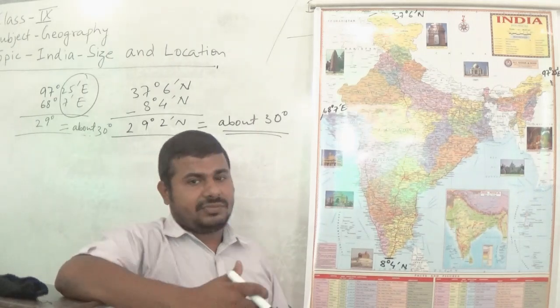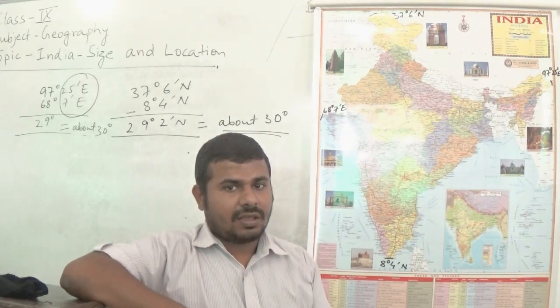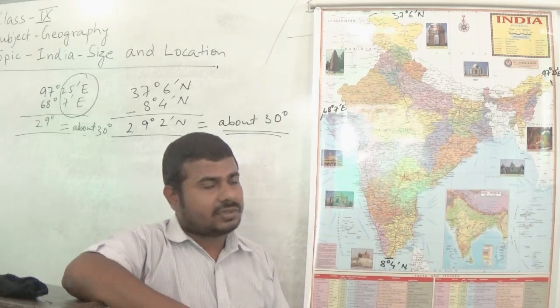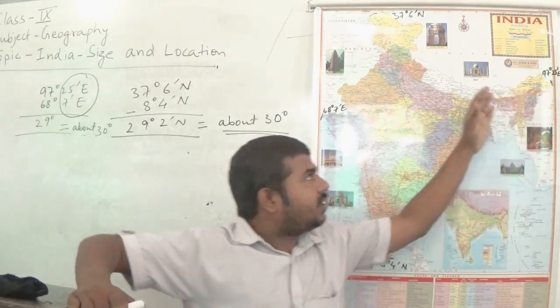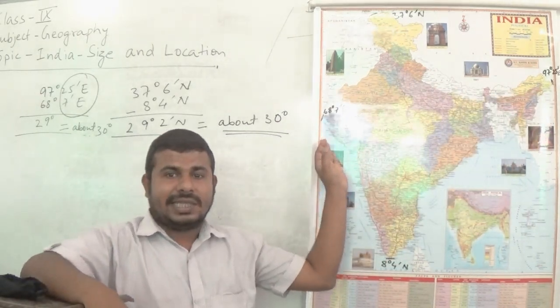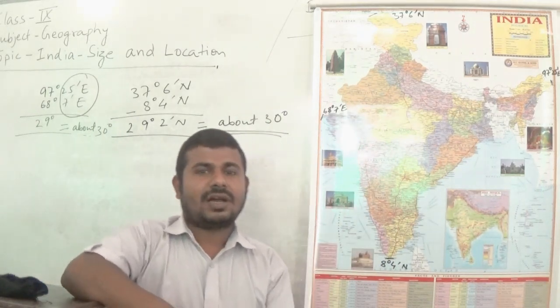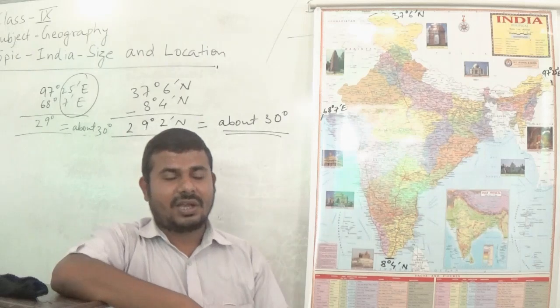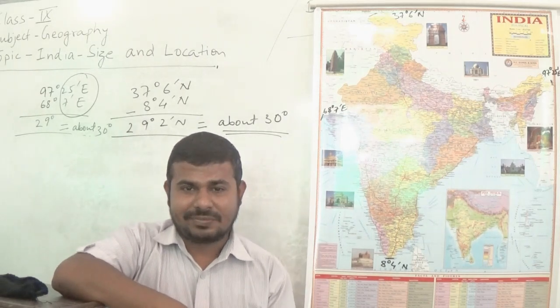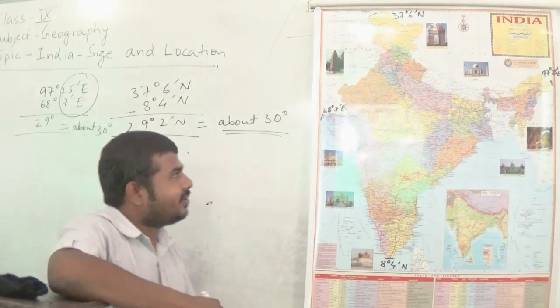Now if one moves, or you can say if the sun moves from Arunachal Pradesh to Gujarat, how much time will the sun take? I have already taught you how to get the time. Let us calculate.